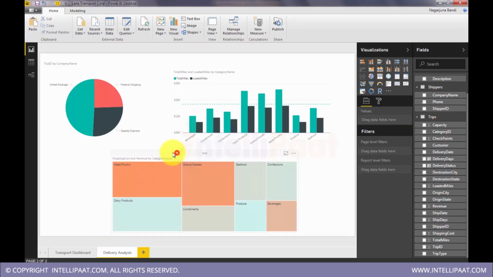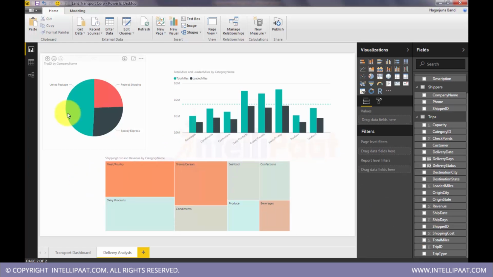So now we have here a tree map. So what study I can do here is, you see, I am doing a correlation between two measures. One is shipping cost and the other is revenue. So if you see the area of the tile, these are tiles, each one is a tile here. The area of the tile will reflect shipping cost, and revenue is the color intensity. The more the color intensity, the more the profit, the returns.